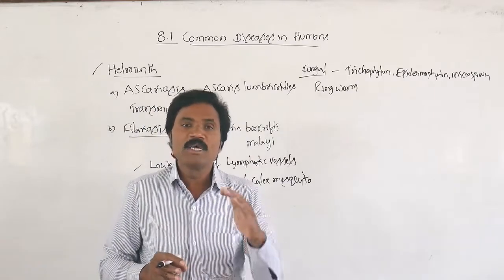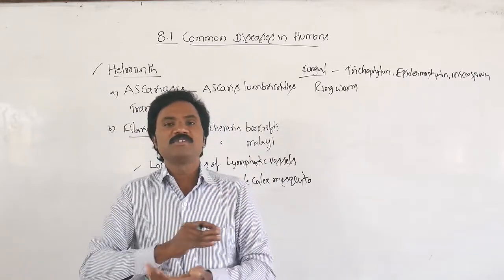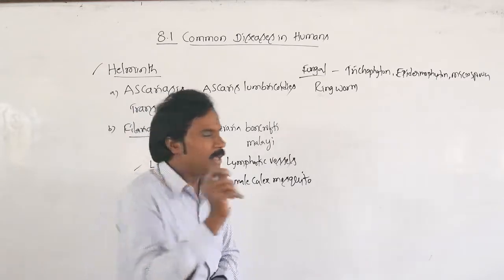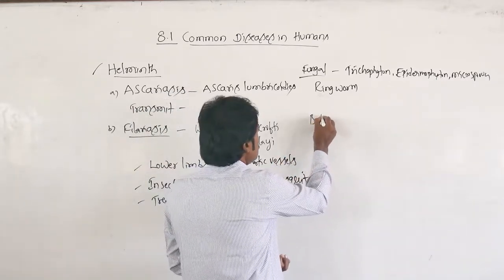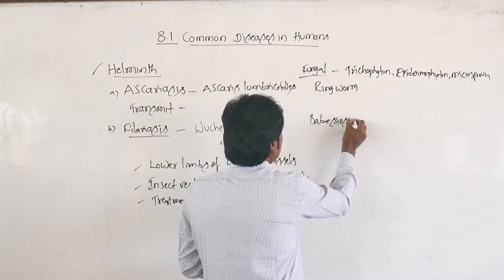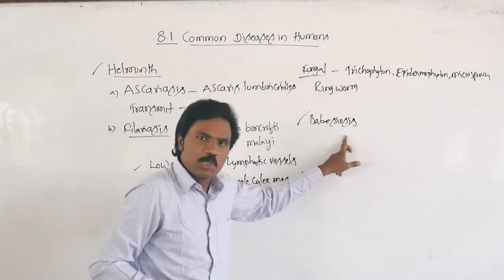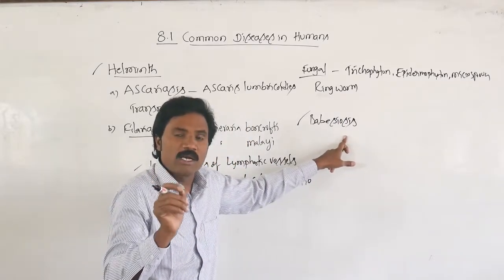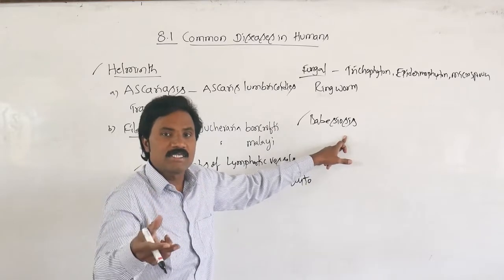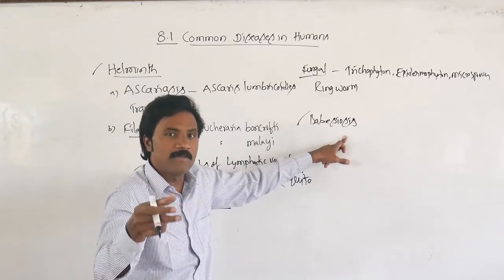Apart from this, there are also animal protozoan diseases, that is babesiosis. Babesiosis is a protozoal parasite disease.